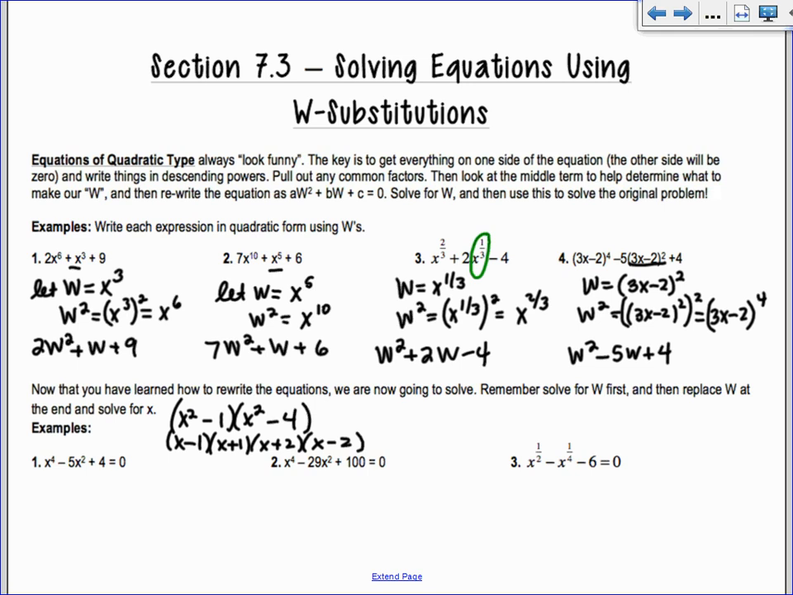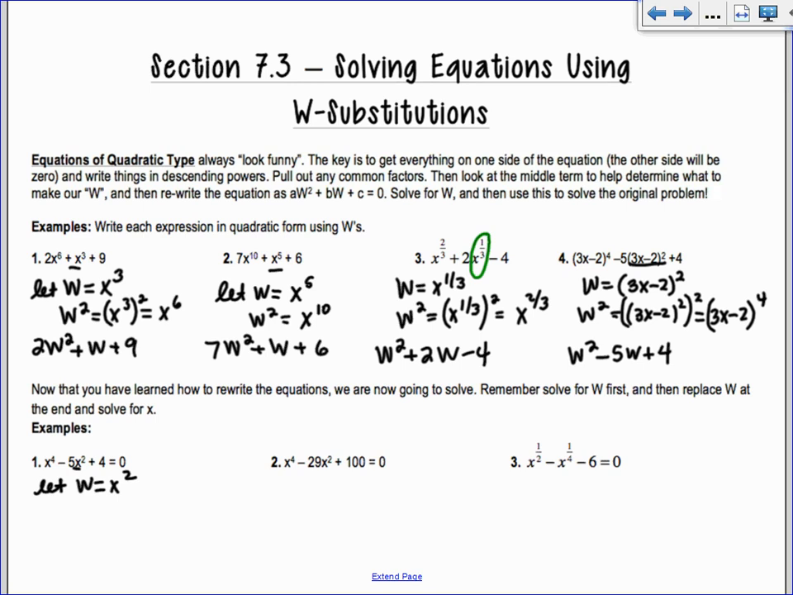We're going to do this example just so you can see how to do it with the W substitution. On your homework, if you run across something with x to the 4th, I don't care if you factor it whatever way you want to do it. So what I'm going to do is look at that inner term, the x squared. I'm going to let that be my W. So let W equal x squared.